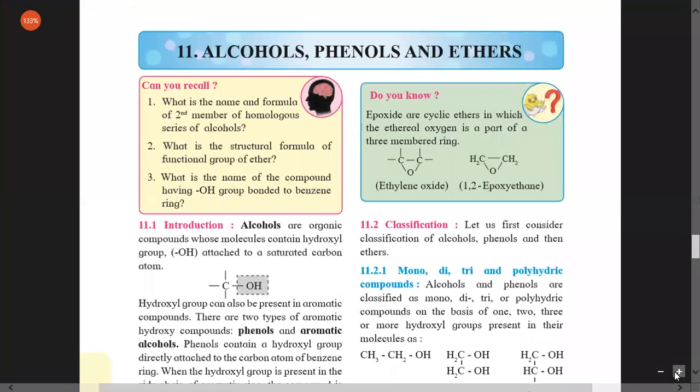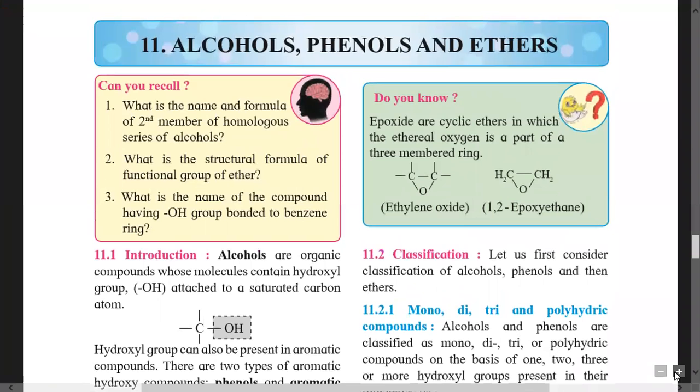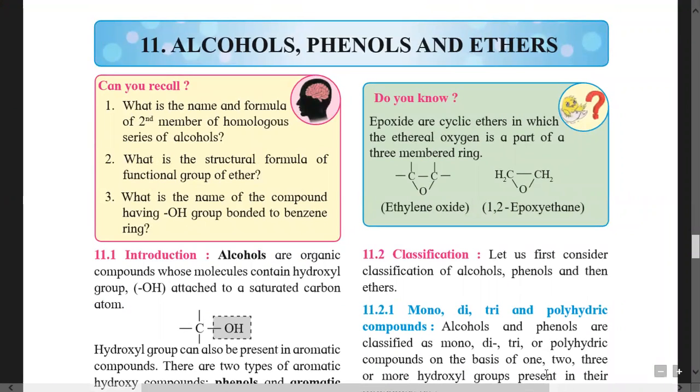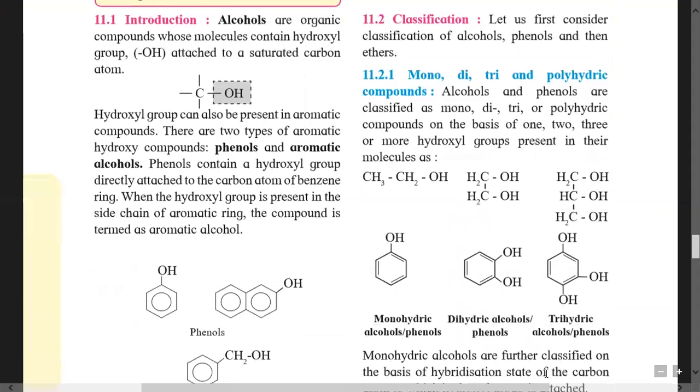Next chapter from 12th standard syllabus. It is chapter number 11, alcohols, phenols, and ethers. So, in this chapter, we will study alcohols and phenols. These are hydroxy compounds, and alcohols and ethers, they are functional isomers. Therefore, they are given in the same chapter: alcohol, phenol, and ether.